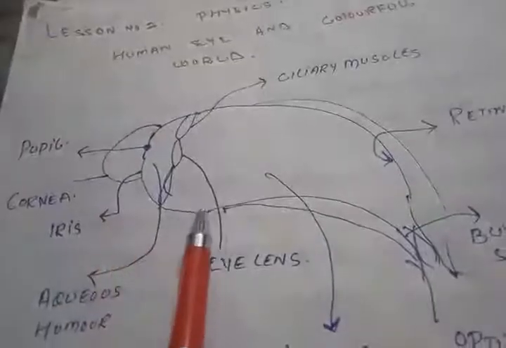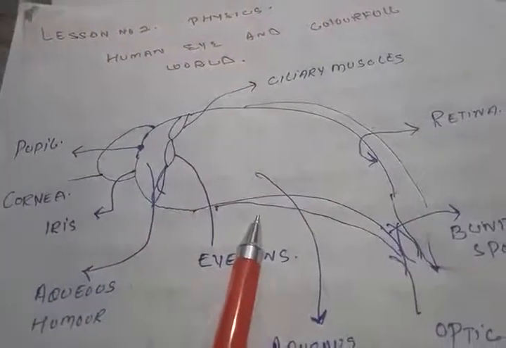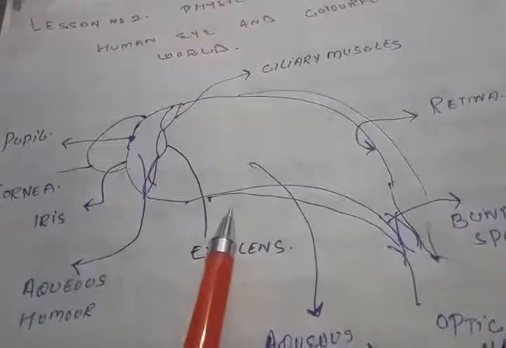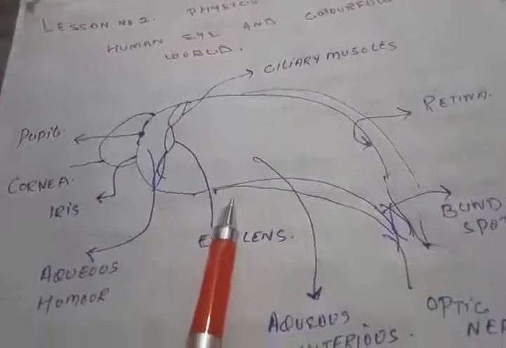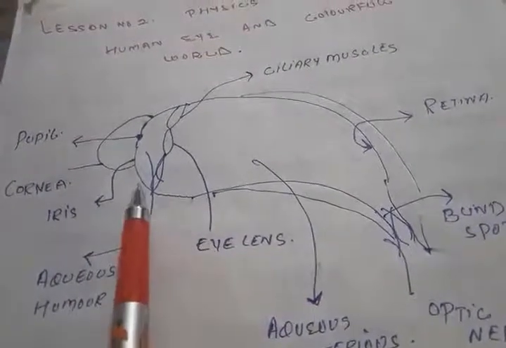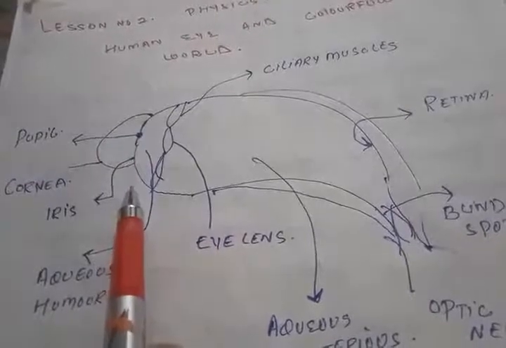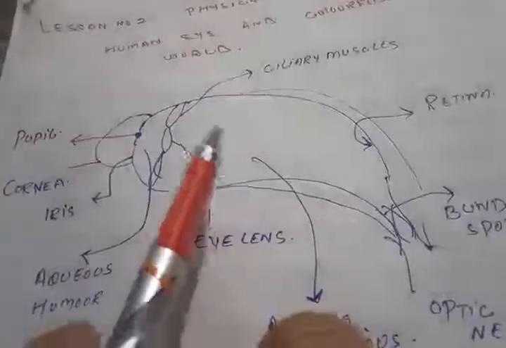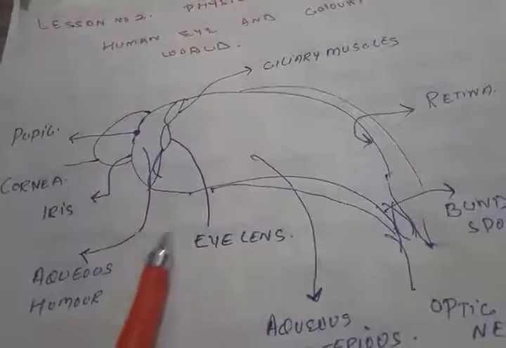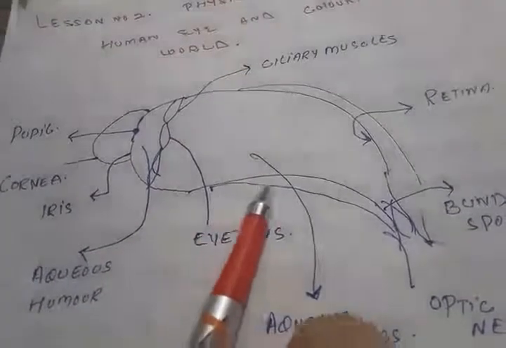I here draw a rough diagram, just an imaginary line from my side, but I want to explain to you the different parts of the human eye and their functions. As you know, our eye is a vital organ.